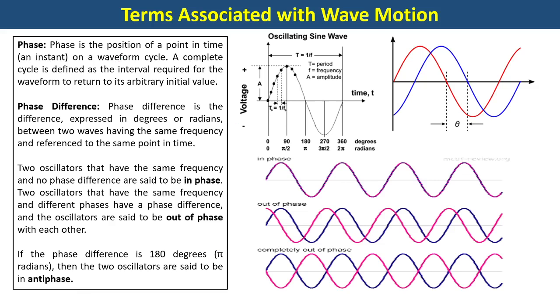Phase is the position of a point in time, at any instant, on a waveform cycle. A complete cycle is defined as the interval required for the waveform to return to its arbitrary initial value. As you know, I already talked about phase in the oscillation chapter, where I told you that phase gives you the instantaneous status of the particle.